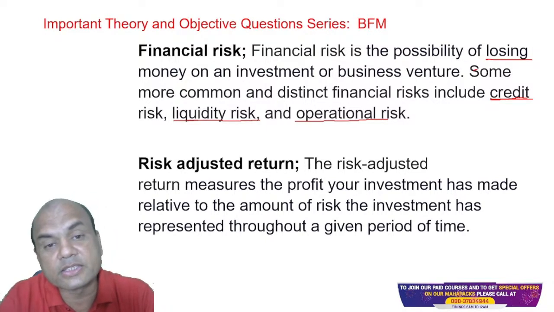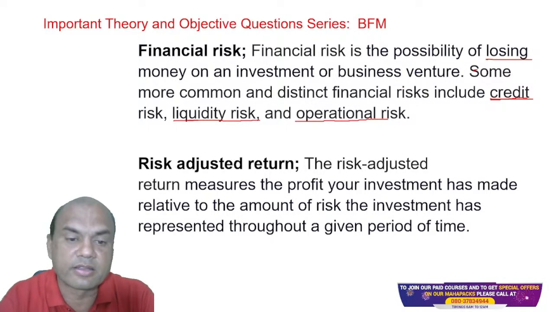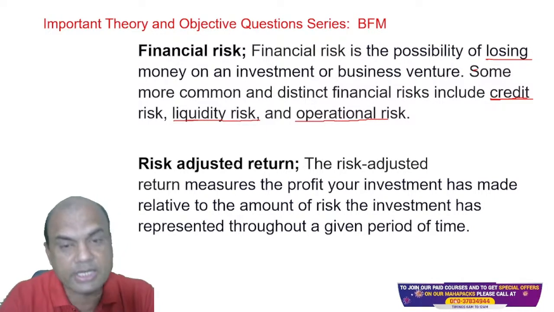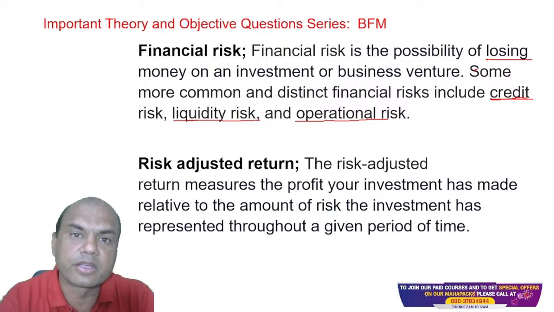So financial risk also has these parts: credit, liquidity, and operational risk. Clear? Simple? Risk adjusted return. Now tell me, what is risk adjusted return? Firstly, tell me risk adjusted means what? Okay, I'll ask you a question over here.